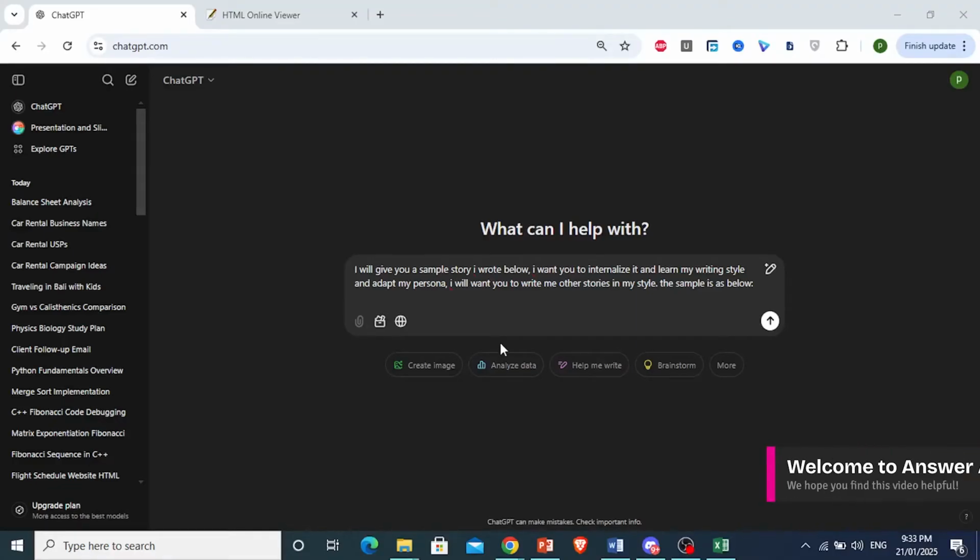How to train ChatGPT to write like you. So right now I'm giving ChatGPT a prompt where I'm explaining to it the premise. So I'm explaining to it that I'm going to give it a sample story that I have written below. I'll add it right here under the colon later. And I want it to internalize this story and learn my writing style and then adopt my persona.